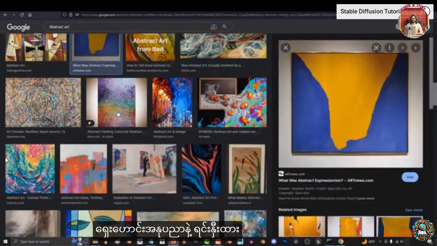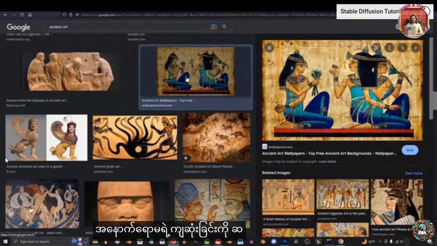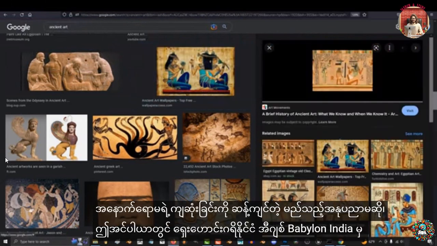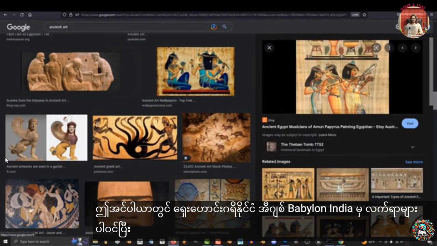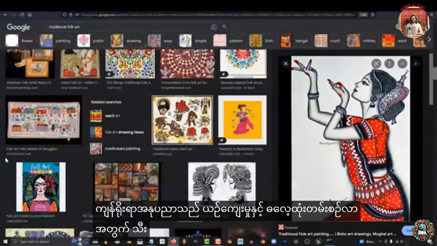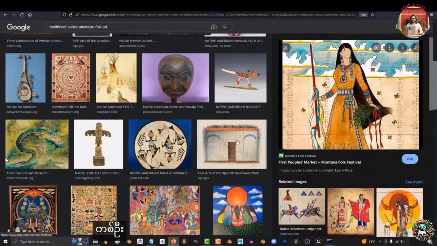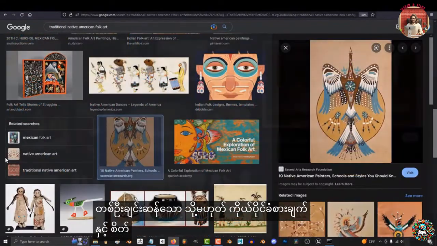art styles that you should be familiar with. Ancient art is basically any art that predates the fall of the Western Roman Empire. This also includes the great works from ancient Greece, Egypt, Babylon, India, China, and the rest. Folk art is any art that is created specifically for the purpose of culture and tradition. It's not about expressing individualism or personal feelings and emotion.